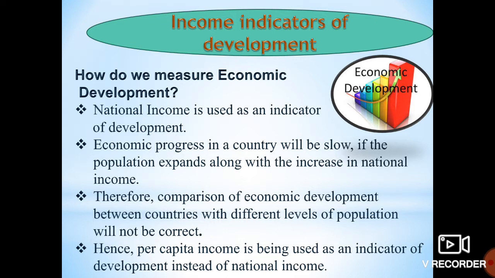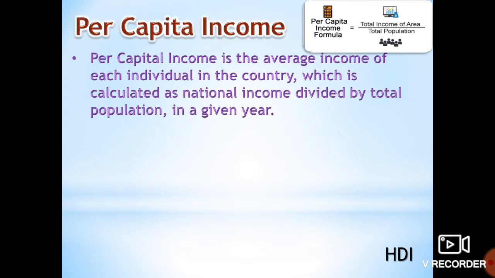So now, to measure economic development, national income is not taken into consideration. What is taken into consideration? Per capita income. What do you mean by per capita income? The per capita income is the average income of each individual in the country, which is calculated as national income divided by total population in a given year.